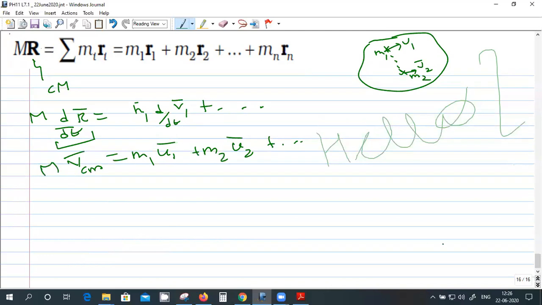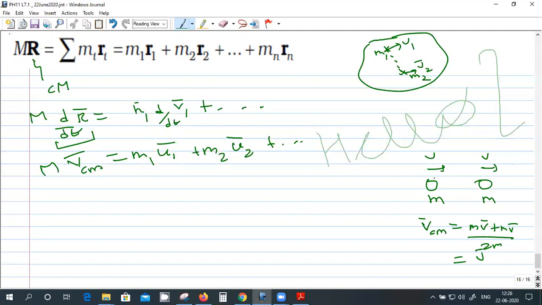Is that right? So suppose you take this simple example. Two masses m, one moves with velocity v, and the other also moves with velocity v. What will be the velocity of center of mass in this case? Tell me what should be the answer. Velocity of center of mass here. V only. Yes, it's m v plus m v divided by the total mass 2m, right? So it will be v.